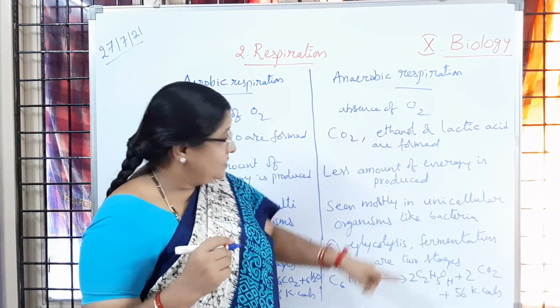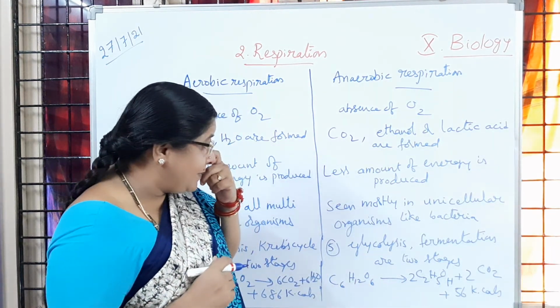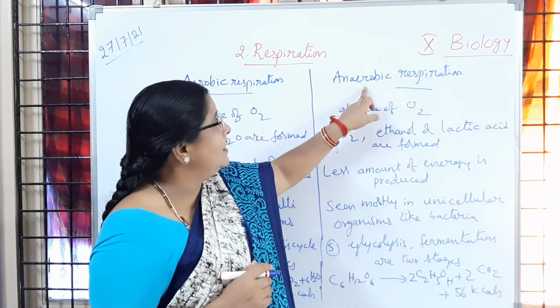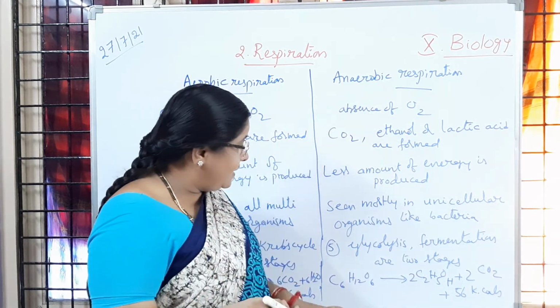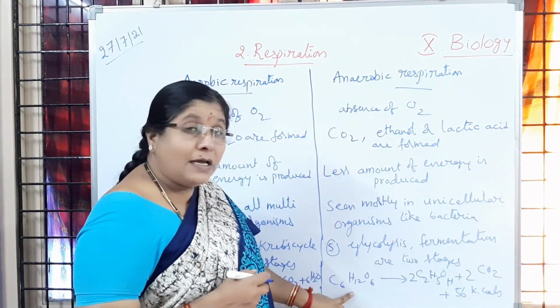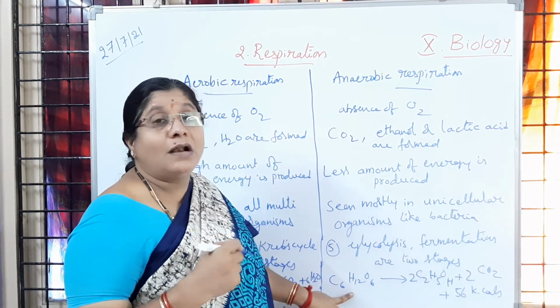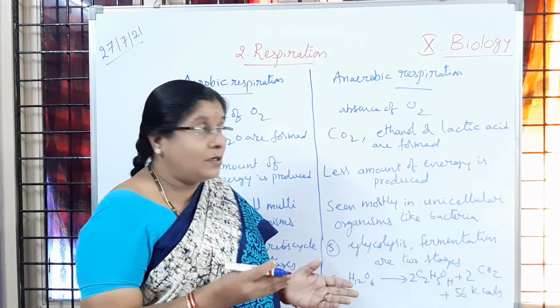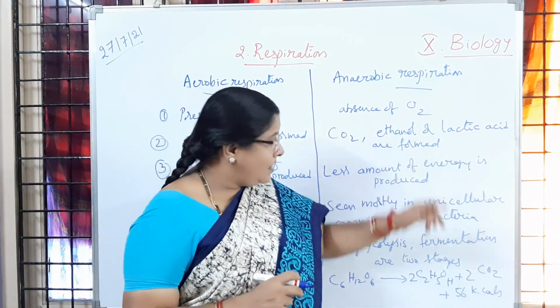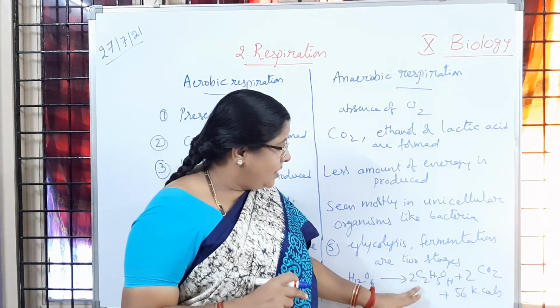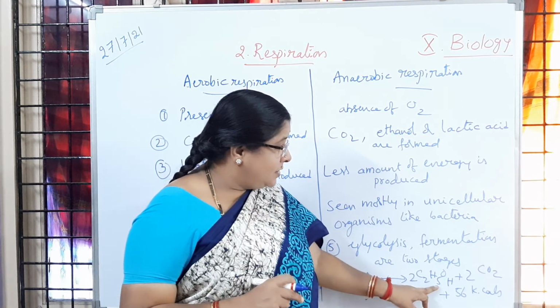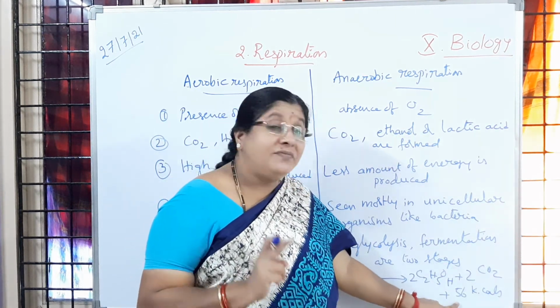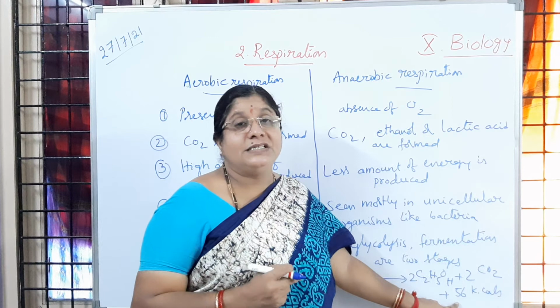So glycolysis and fermentation are the two stages in anaerobic respiration, and because oxygen is not provided, the glucose is broken down into ethanol or lactic acid. Here, the ethanol formula: 2C2H5OH plus 2CO2 plus 56 kilocalories of energy is released.